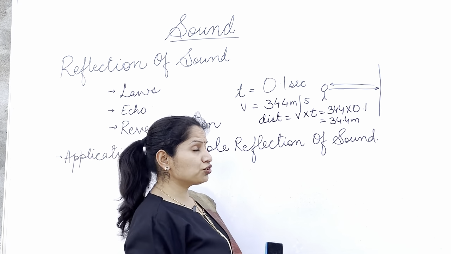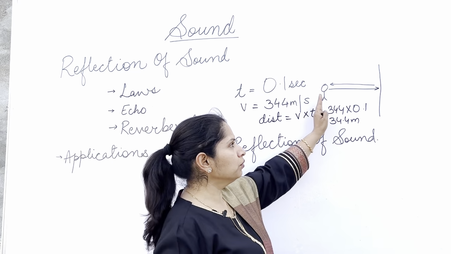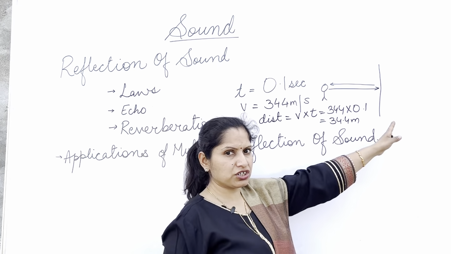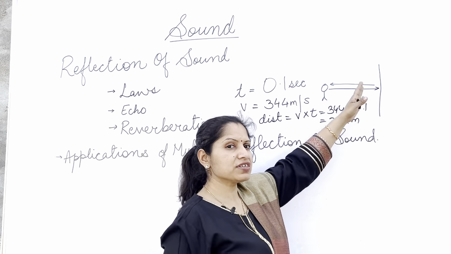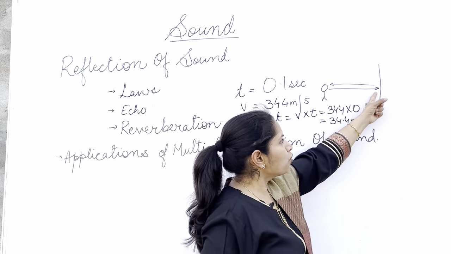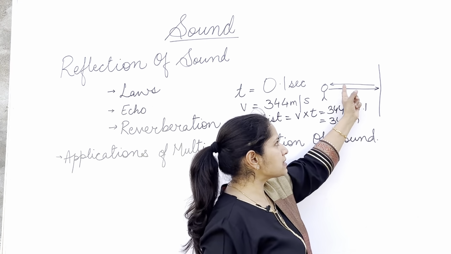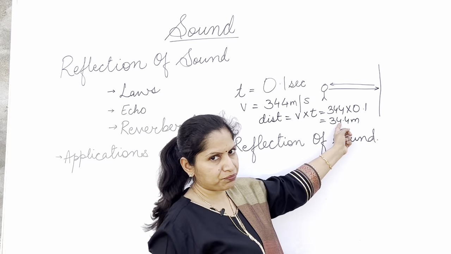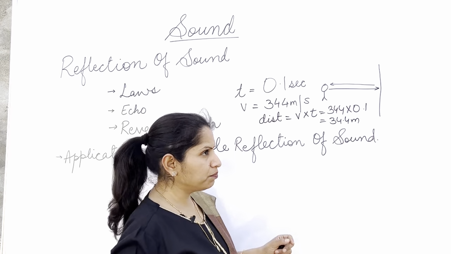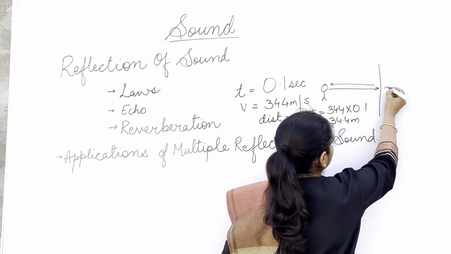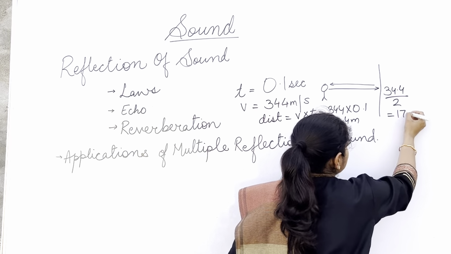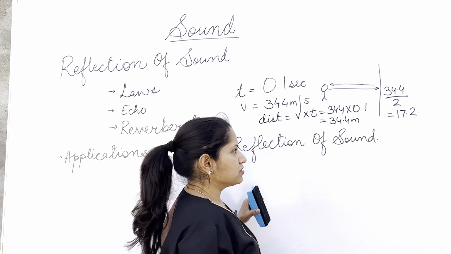So how much should be the minimum distance between you and that mountain, or whatever obstruction is in the pathway of sound due to which the sound is getting reflected? The total distance covered by the sound wave should be 34.4 meters. So the distance between you and the obstruction should be at least 34.4 divided by 2, which makes it 17.2 meters.